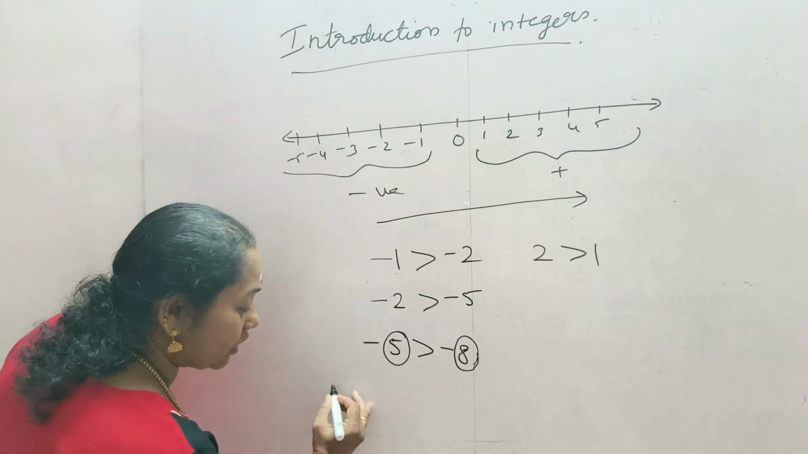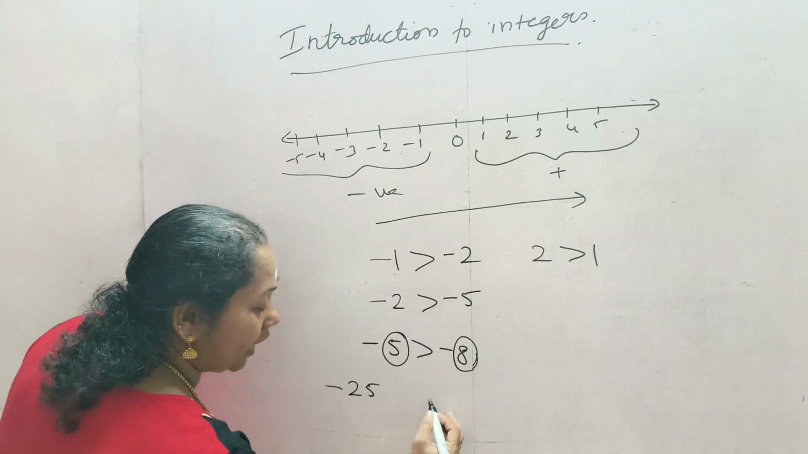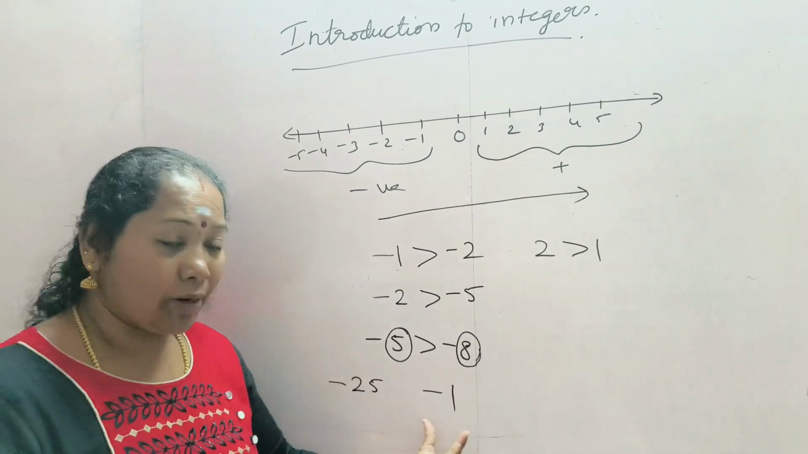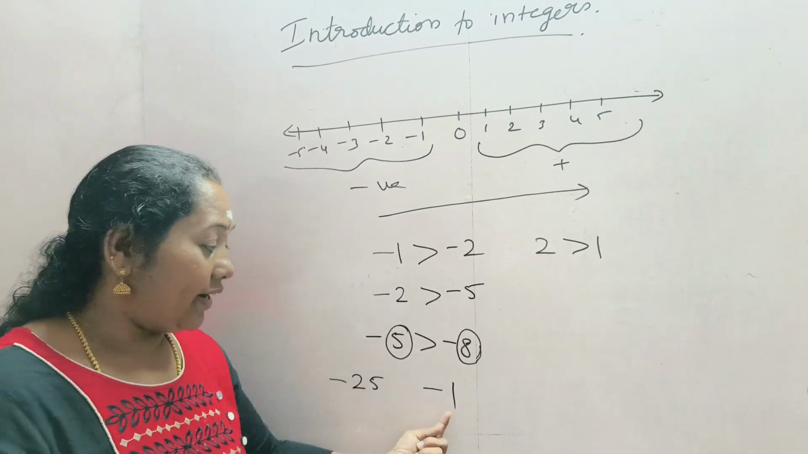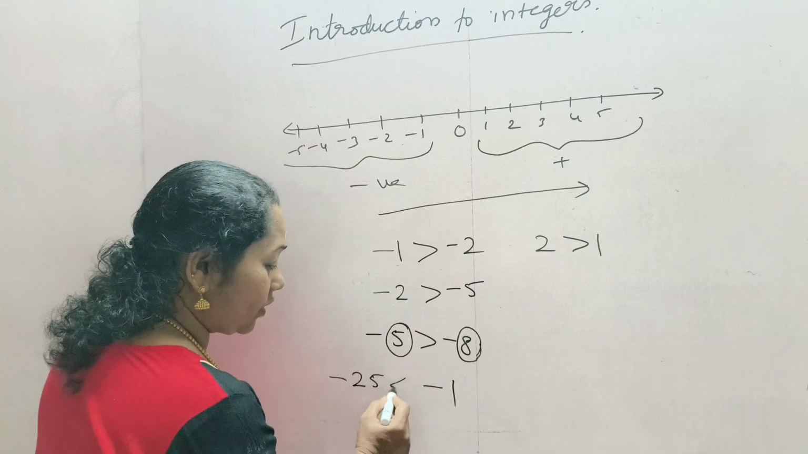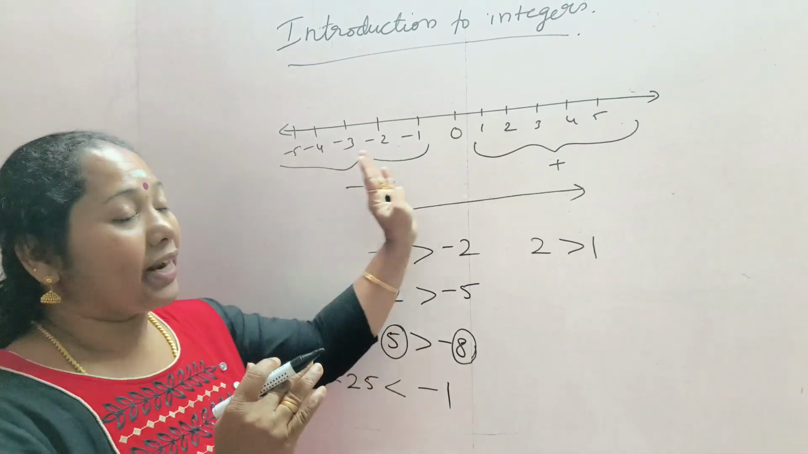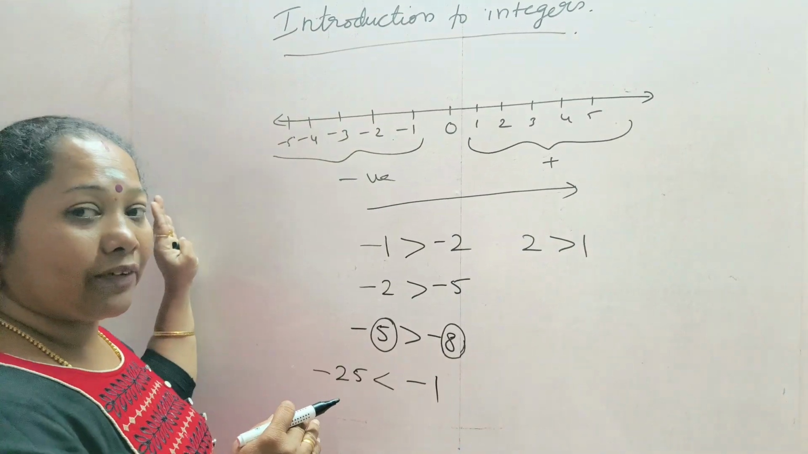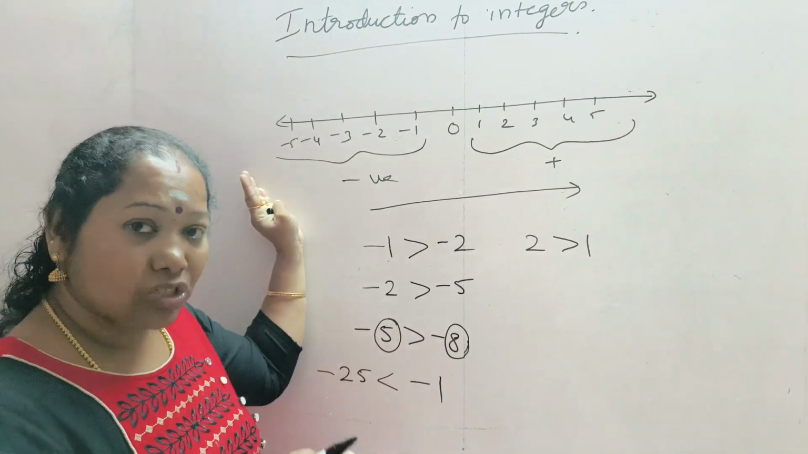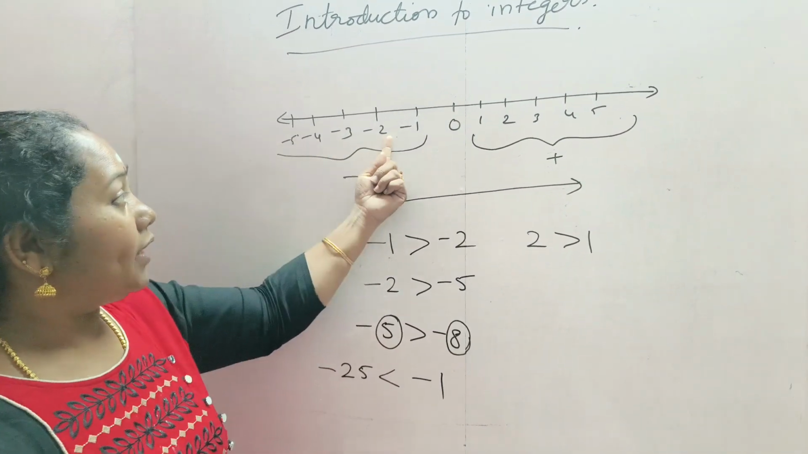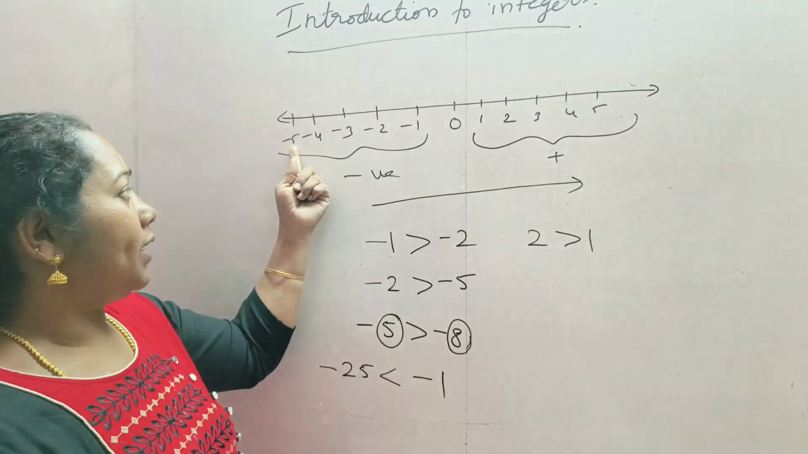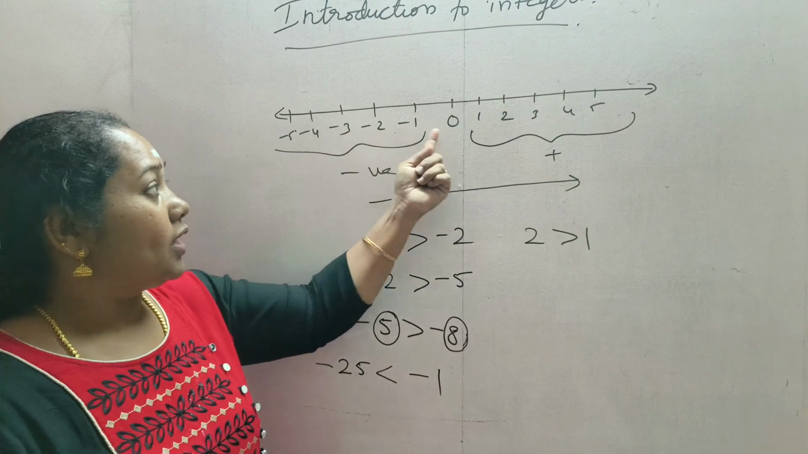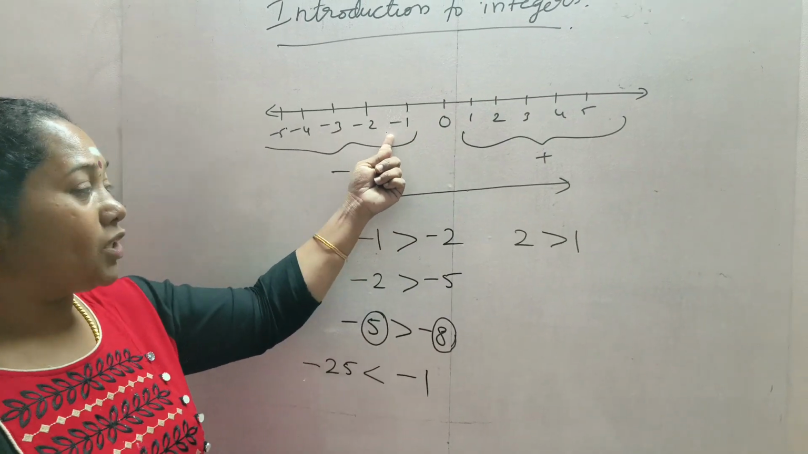If two numbers are given, that is -25 and -1, which one is greater? Greater will be -1. Means as we go to the right side, that number will be greater. As we go to the left side, those numbers will be smaller. So here -2 is greater than -5. -1 is greater than -4. 0 is greater than -1.